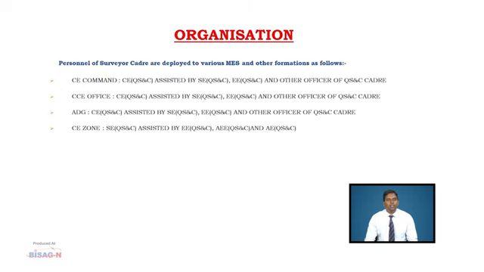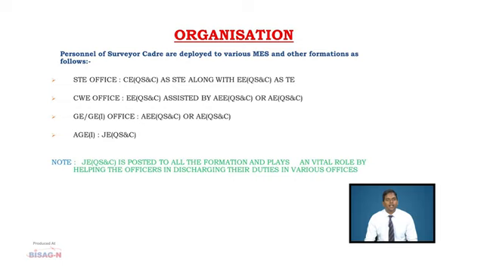Now coming down to CE Command Office, it is headed by Chief Engineer QSNC, assisted by SE QSNC, EE QSNC and other officers of QSNC cadre. CC Office is headed by CE QSNC, assisted by SE QSNC, EE QSNC and other officers of QSNC cadre. Chief Engineer Zone Office is headed by SE QSNC, assisted by EE QSNC, AEE QSNC and AE QSNC. Coming down the line, there is ST Office, and in all the ST Offices, one EE QSNC acts as a TE. Then in CW Office, EE QSNC is assisted by AEE QSNC or AE QSNC.